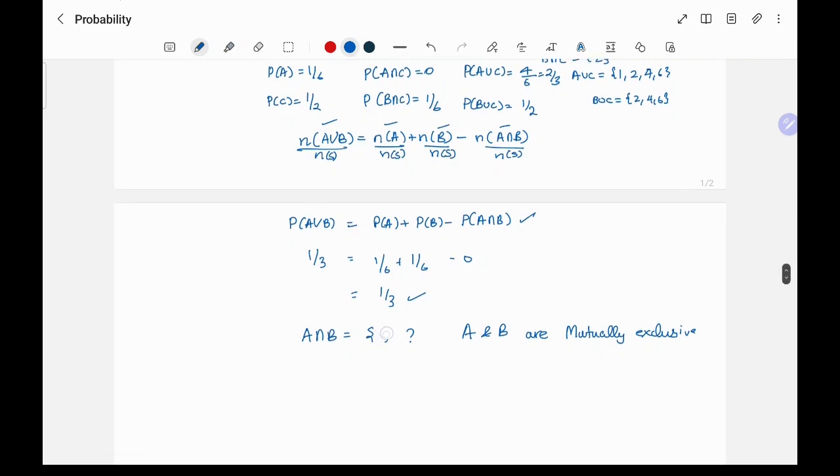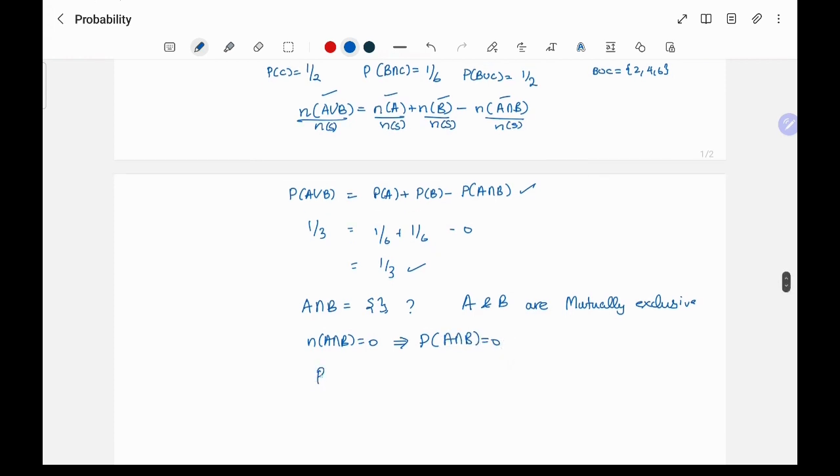So A intersection B is an empty set in that case. So n of A intersection B is 0. So this also implies that P of A intersection B is 0. So P of A union B is nothing but P of A plus P of B.